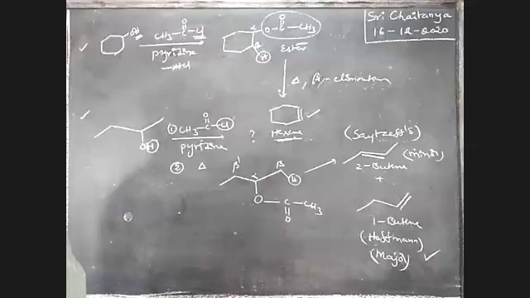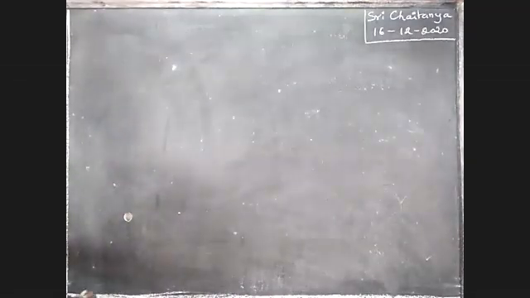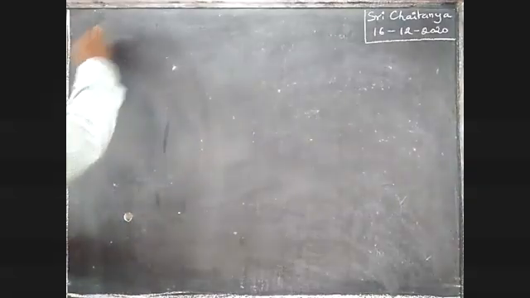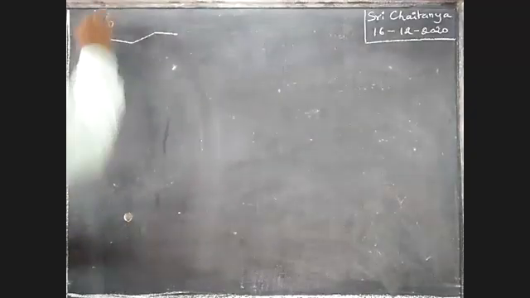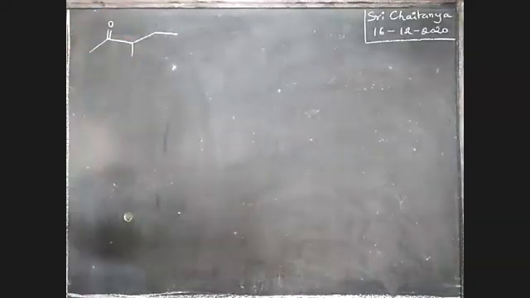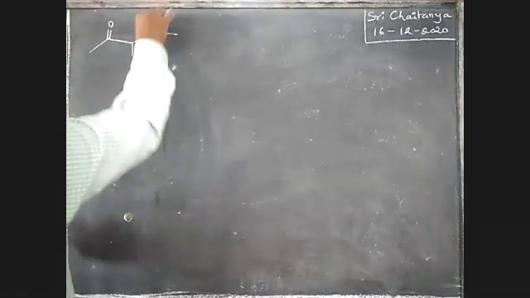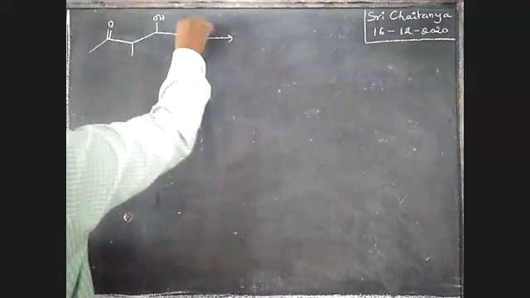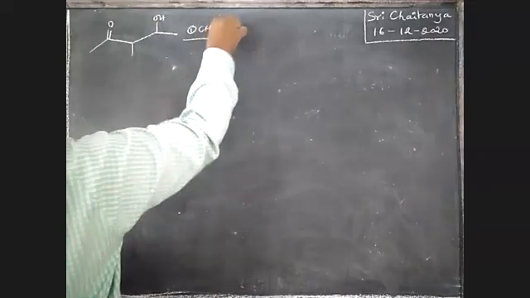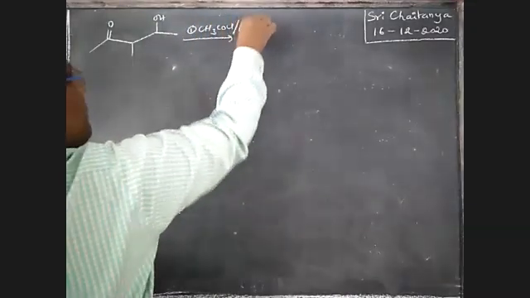Next example, that is, it is double bond O, boys. It is the group. Here OH is available. First one, CH3COCl in pyridine.